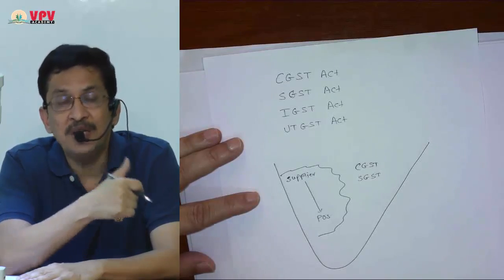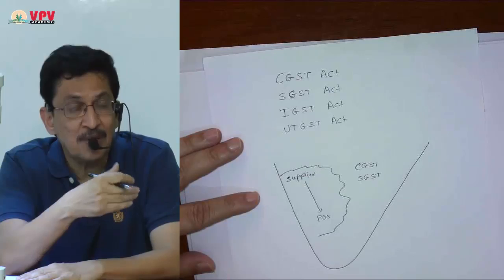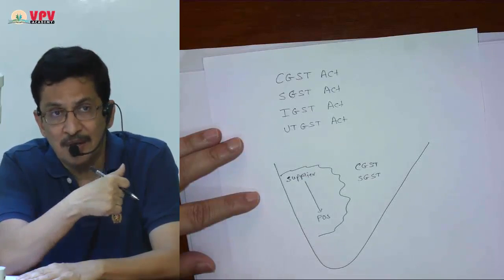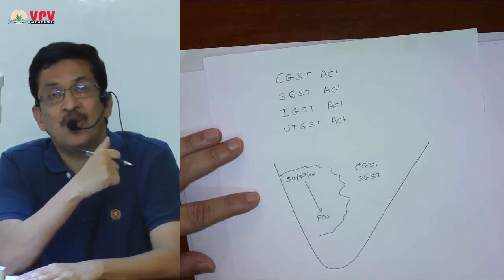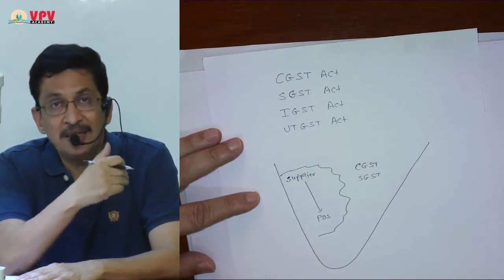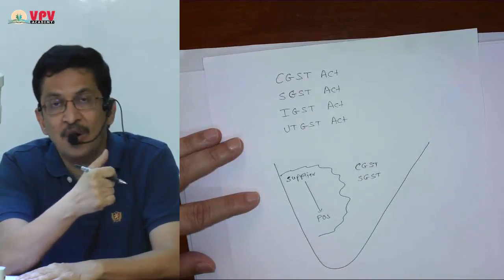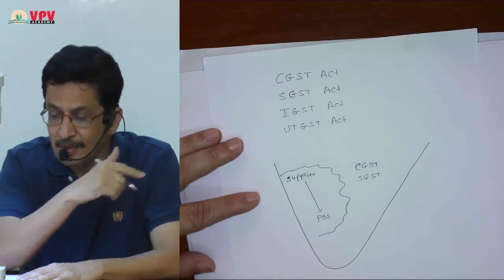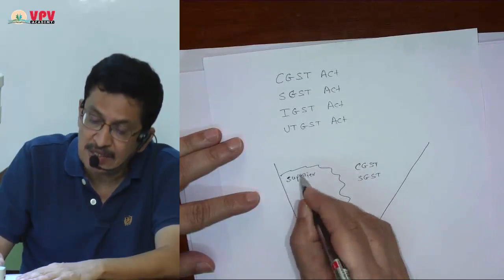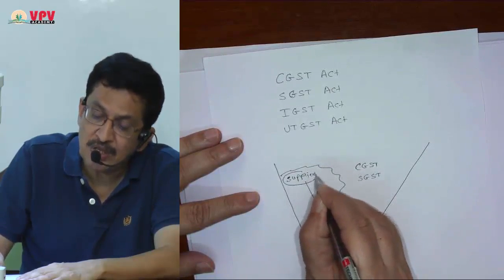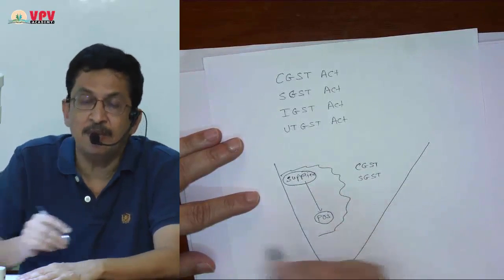That is the topic for the second lecture. What is the true meaning of supply? What do you mean by supply of goods? What do you mean by supply of services? What do you mean by supply of both? That is the topic for tomorrow, but for the time being I assume that we know what is supply. Then in that case, supply can be of two types. Either it can be intrastate or it can be interstate. If it is intrastate, what do you mean by intrastate? The supplier of goods or services is also from Maharashtra and place of supply is also in Maharashtra.